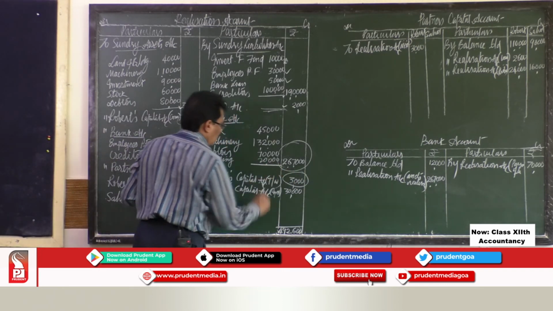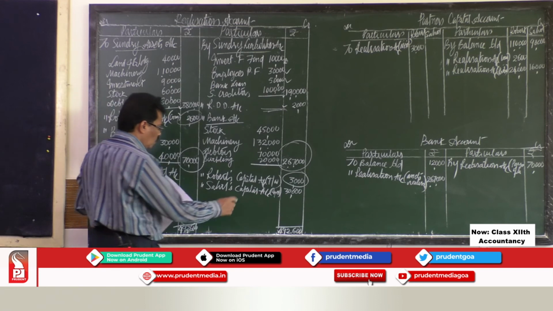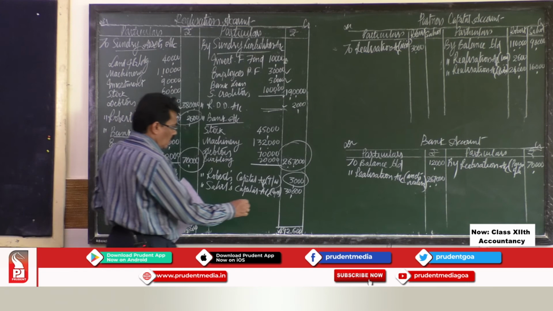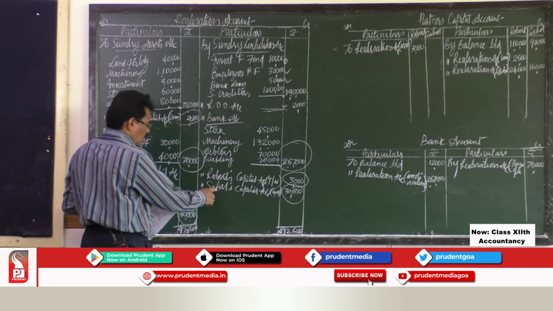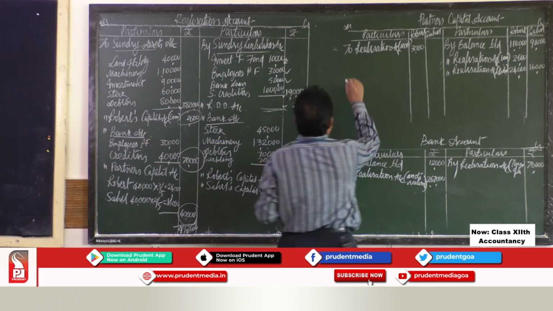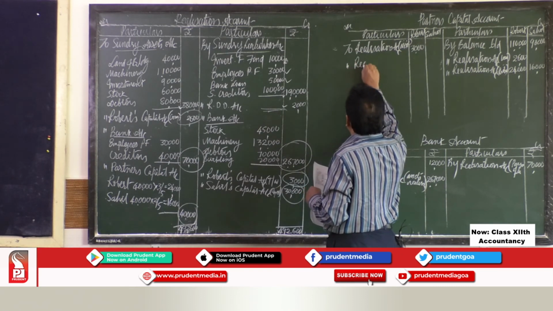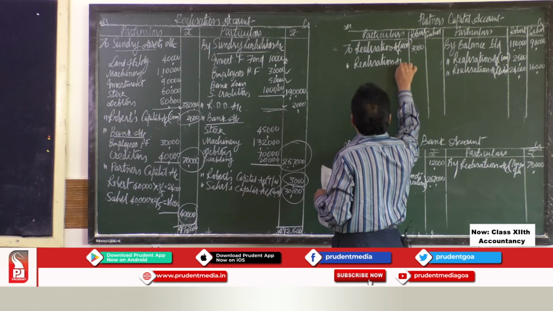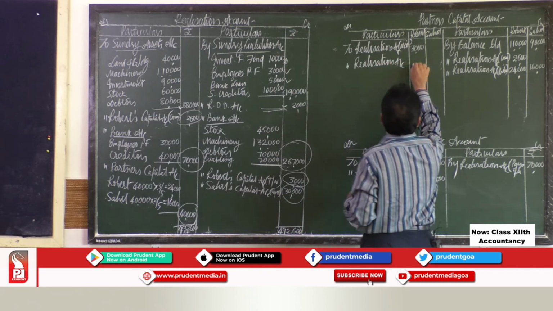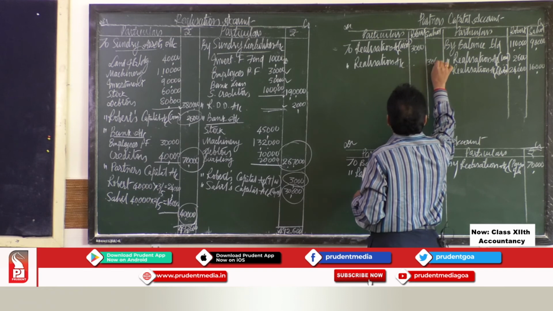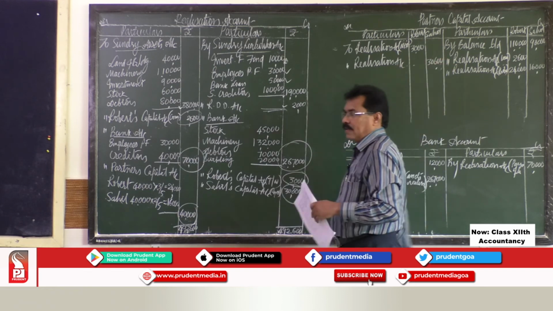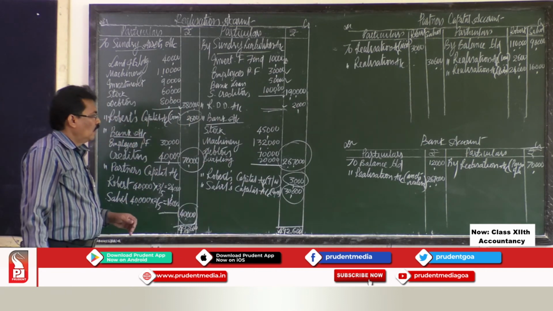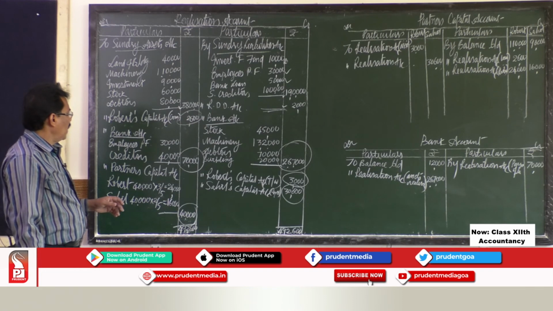Now, this is done. Now, let us go to the next partner, Sahil's capital account debit to realization account. So, in Sahil's capital account to realization account, in Sahil's column 30,600.